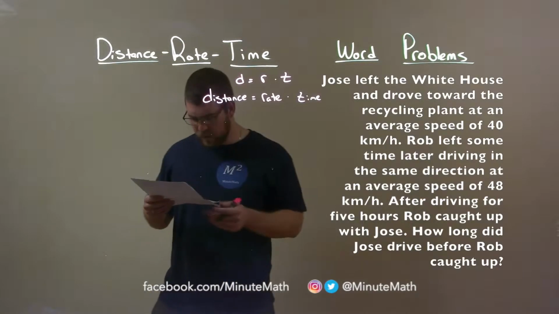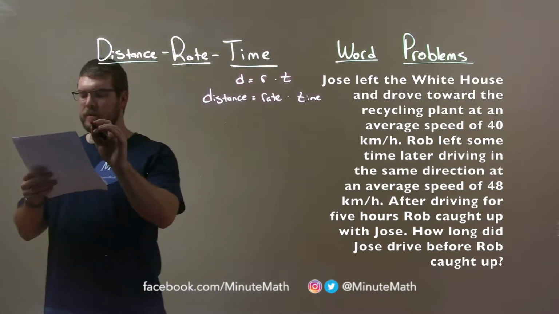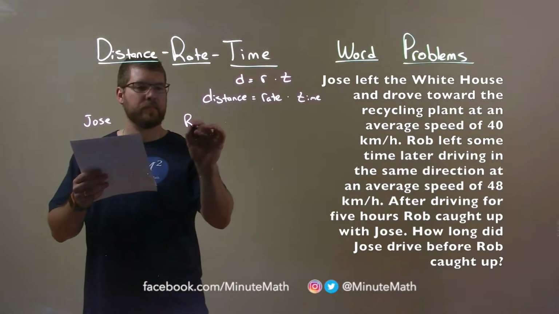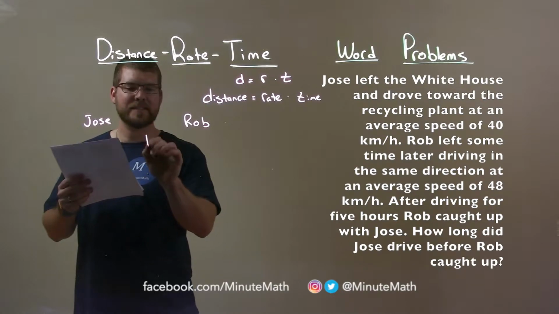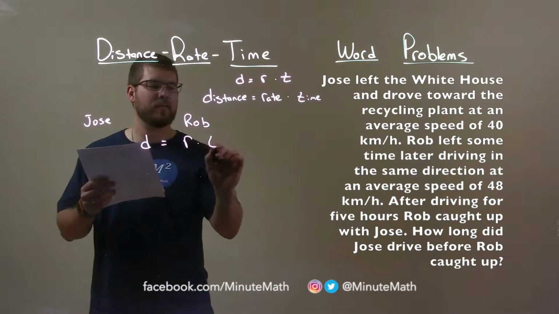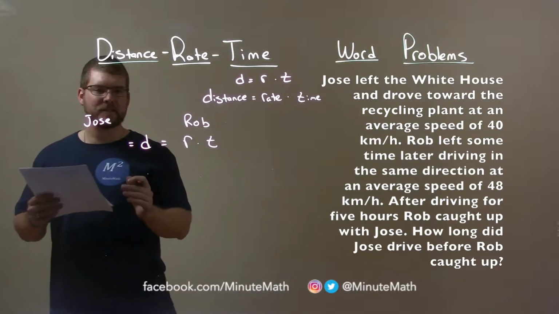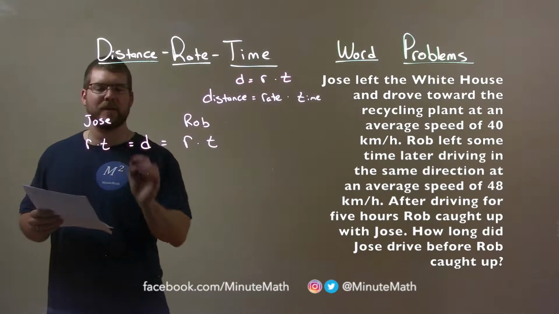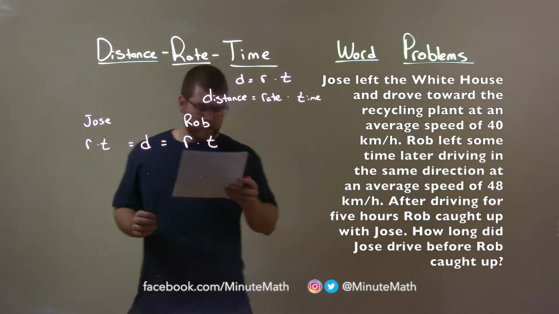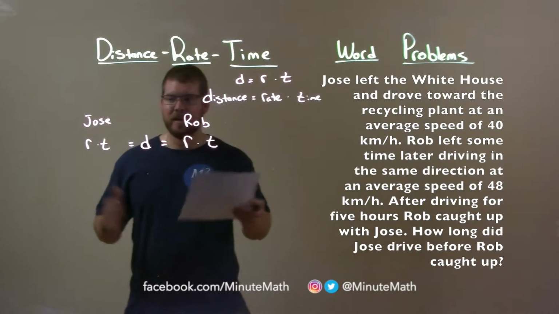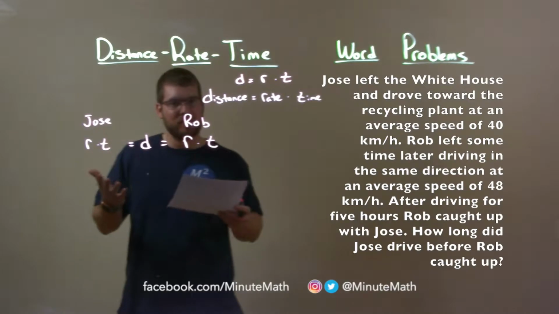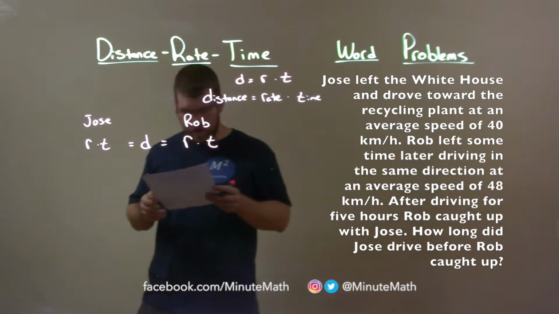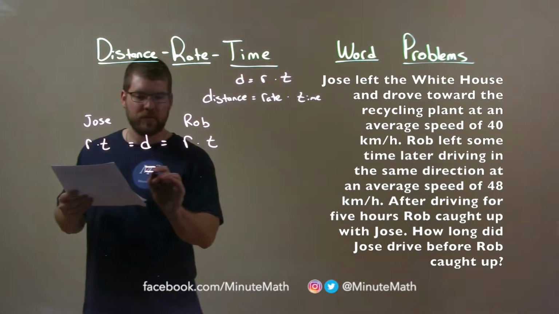Okay. So, one thing we know, we have Josie and we have Rob. And we know that distance equals rate times time. And the distance that they both traveled is going to be the same. So for Josie, I'm going to put rate times time like this. Now, we don't really need to know what that distance is. The equations are both the same distance overall, so we can set them equal to each other. Okay? So, equal sign here.